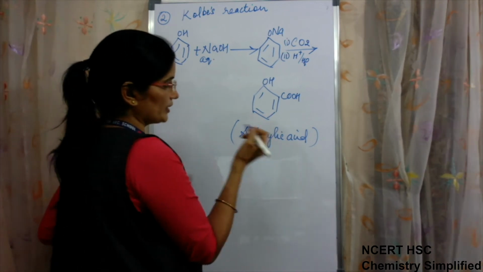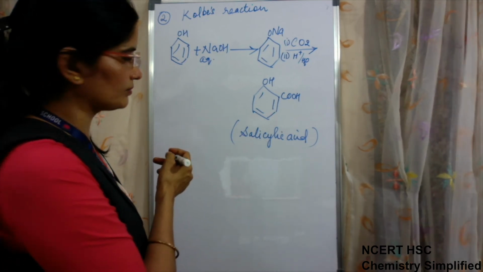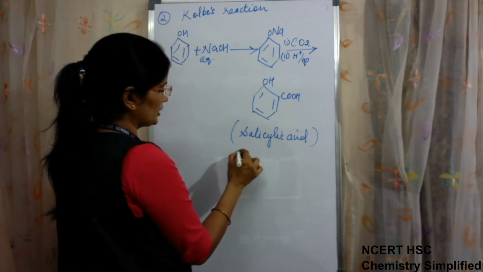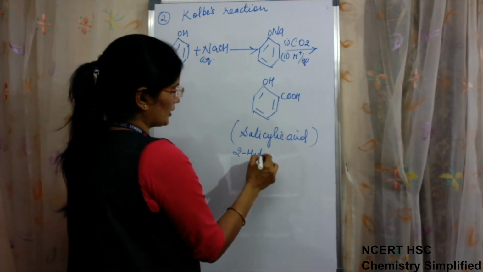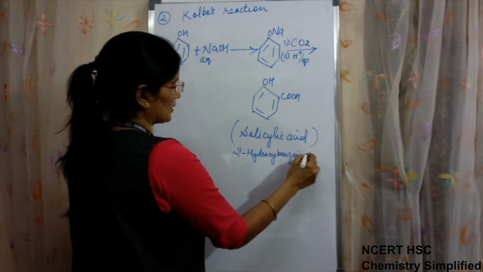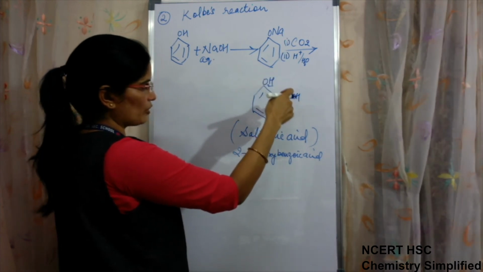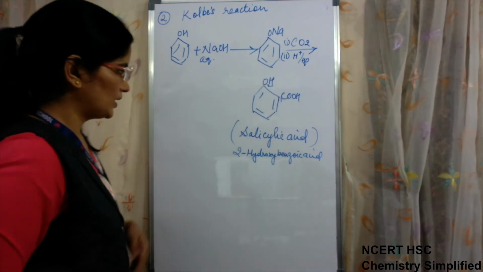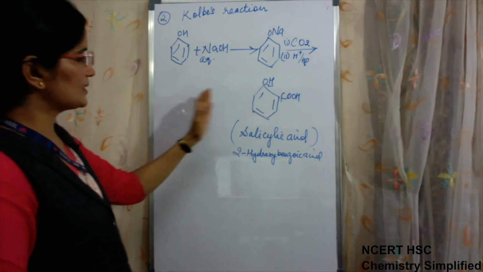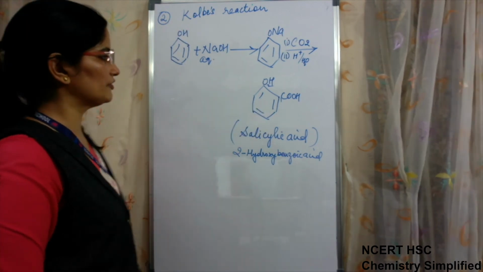With this compound we had started. It is the starting material for making aspirin. Salicylic acid is actually 2-hydroxy benzoic acid. 2-hydroxy benzoic acid is the IUPAC name and the common name is salicylic acid. So salicylic acid is prepared by using the Kolbe reaction starting with phenol.